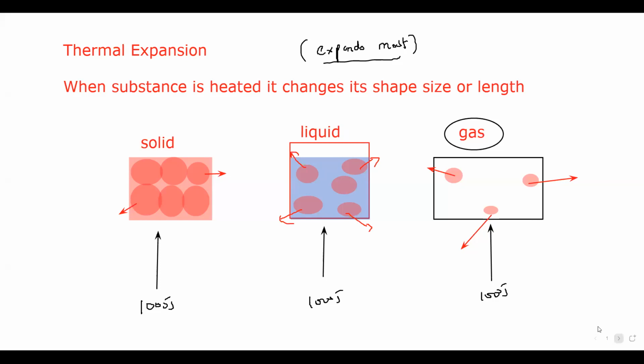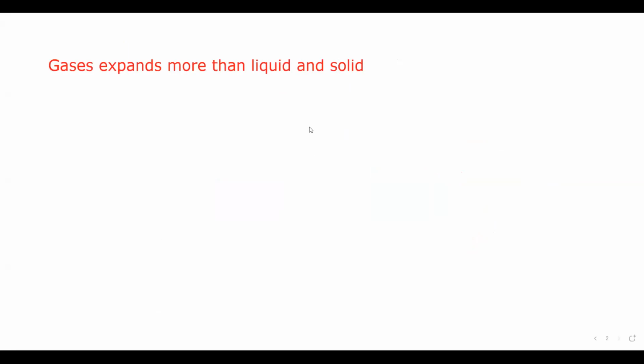And when we have two metals together, when one metal is connected with another metal, even if two solids are there, solids have different rates of expansion. One will expand more, the other one will expand less, because even within solids, the size of the particles is different and the attraction of the particles is different.